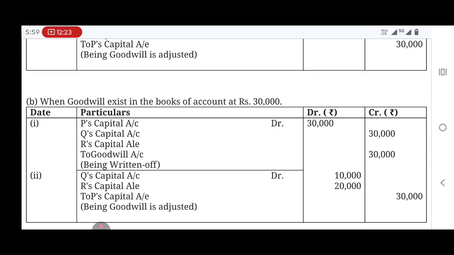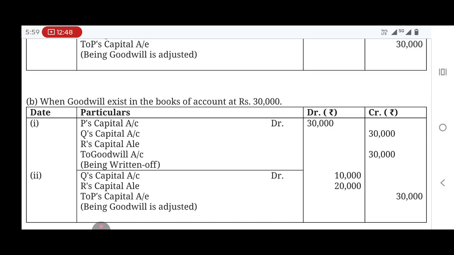Existing goodwill means the goodwill which is already available inside the balance sheet on the asset side. Goodwill is an asset, so it will be shown on the asset side.